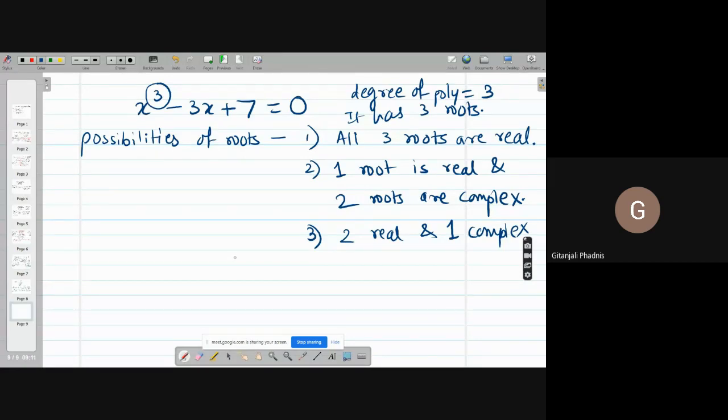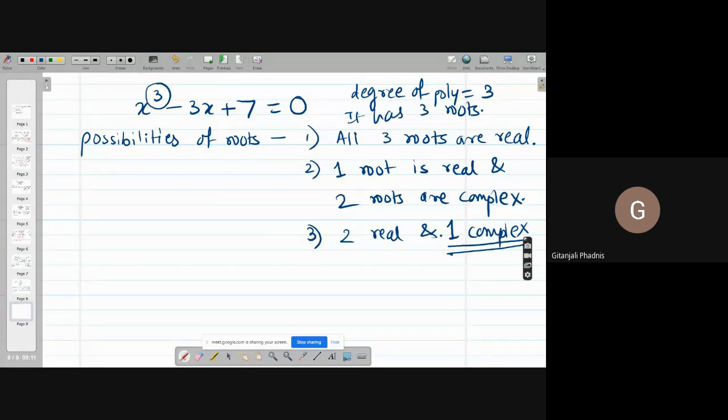Girls, come on, answer my question. Can it happen that there are 2 real? It cannot, because if there are complex roots, I told you that they will always appear in pairs. They are complex conjugates of each other.